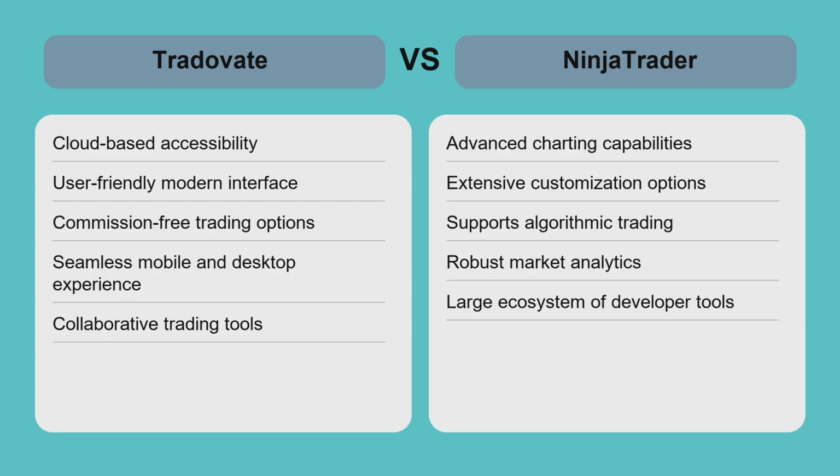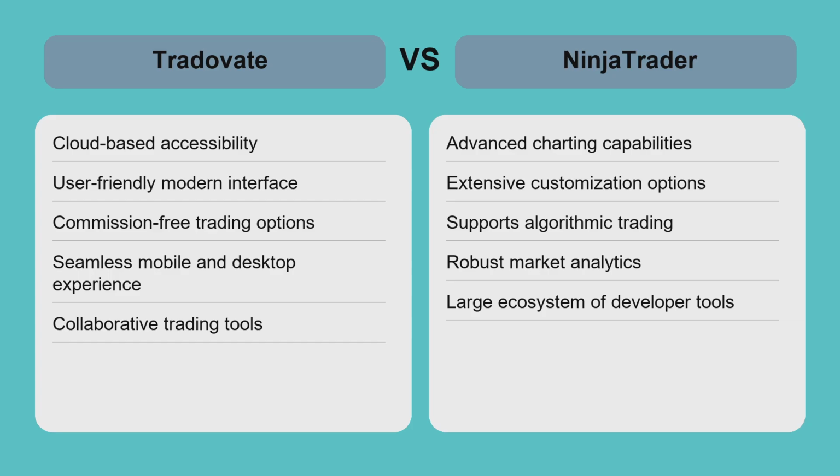However, it demands more setup time and technical knowledge. For example, a trader focused on quick, on-the-go trades will benefit from Tradovate's ease, while a professional developing algorithmic strategies will prefer NinjaTrader's power. Both platforms offer strong futures trading capabilities, but the trade-off is between simplicity and depth.